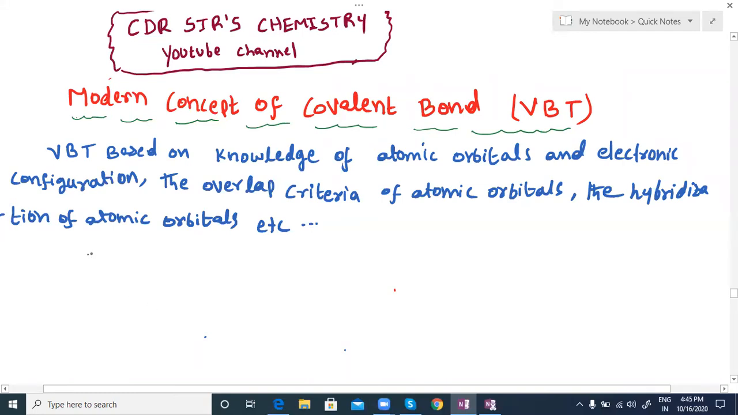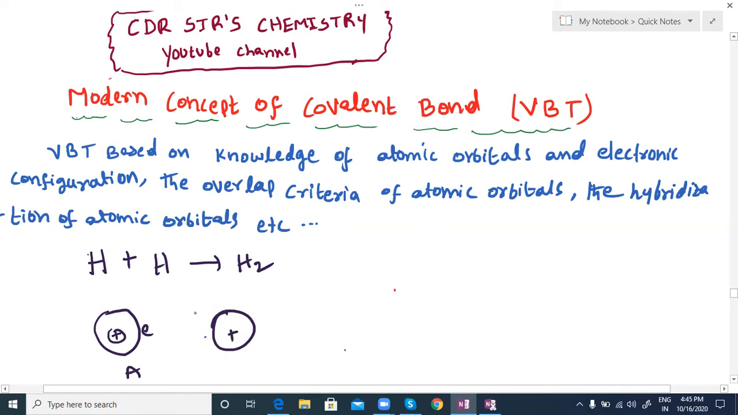Suppose H2 molecule formation. Assume that hydrogen and hydrogen are combining and we are getting H2. So I'm taking here this hydrogen atom, nucleus and electron. Again, I am assuming this is hydrogen atom A. The other atom also I am taking here, nucleus and electron. This is B. Here attractions are possible as well as repulsions.